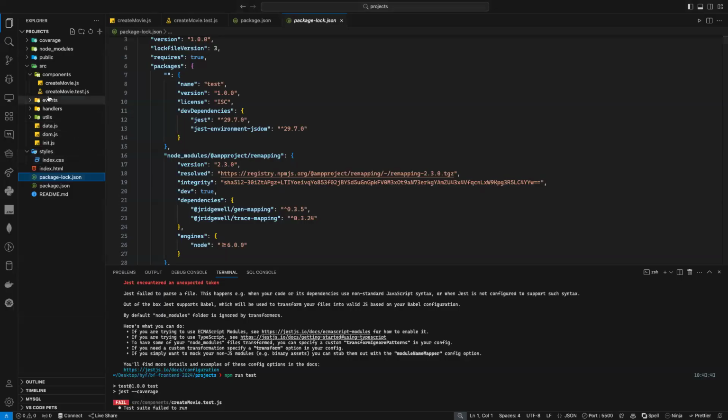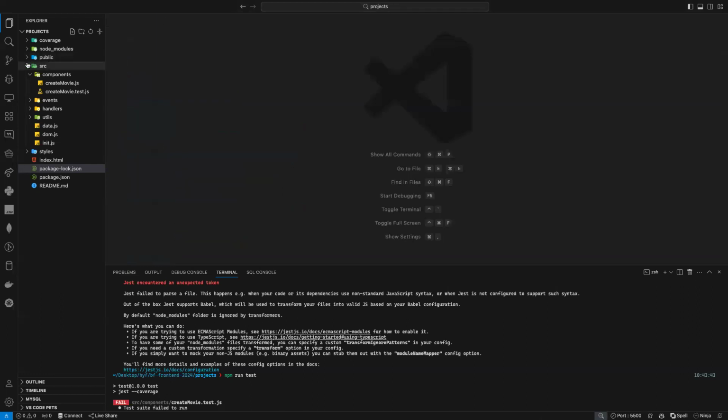Can anyone tell me why it's not working? Samir, is it because of the Babel? Yes, indeed. It's because of the Babel. As I told you here, on Node, we cannot just use this one. We need to create a .babelrc. Actually, it's dot Babel RC. Dot Babel RC file. Voila.